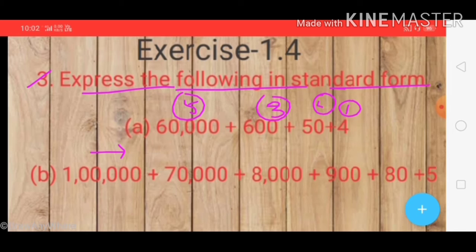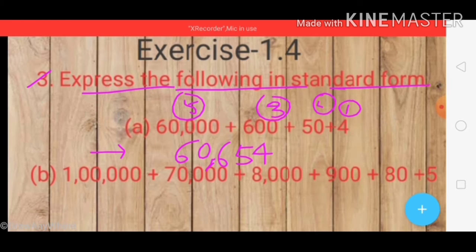So we can write number 1 4, number 2 5, number 3 6. We have to write non-zero numbers. After that, number of digits 4 is not there anywhere, so we should write the 0 at the number 4 place, and number 5 it is 6. So in this way, this is the standard form, and we should write the comma according to the Indian system. So I hope you have understood it.